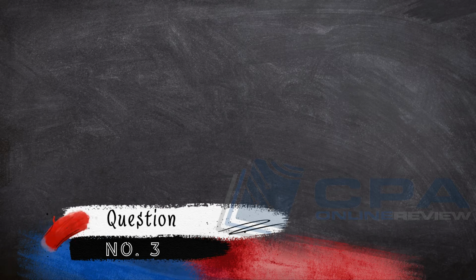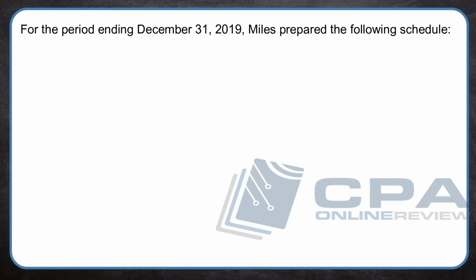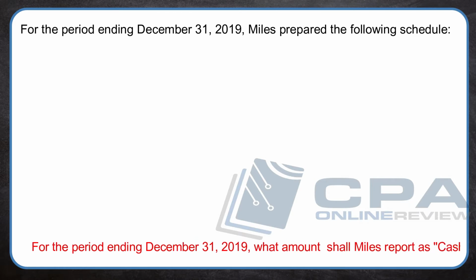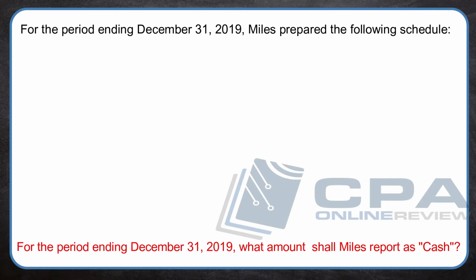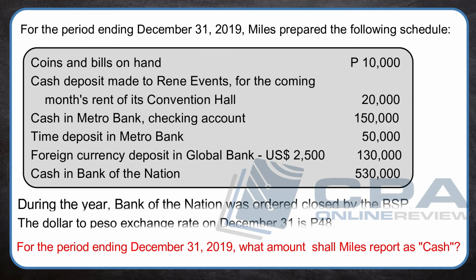Question number 3. For the period ending December 31, 2019, Miles prepared the following schedule. Let's have the requirement first. For the period ending December 31, 2019, what amount shall Miles report as cash? We're looking for cash. Pause this video and analyze the data first. Then, we will analyze together.